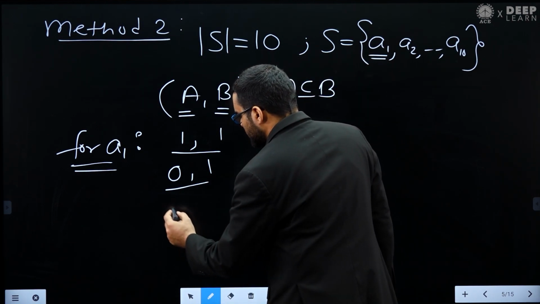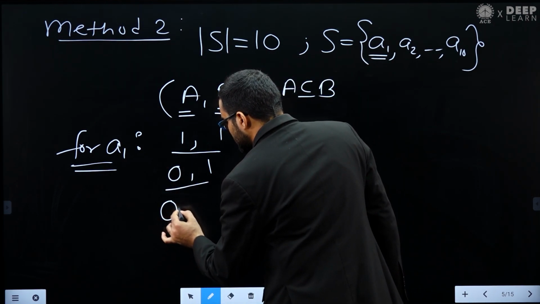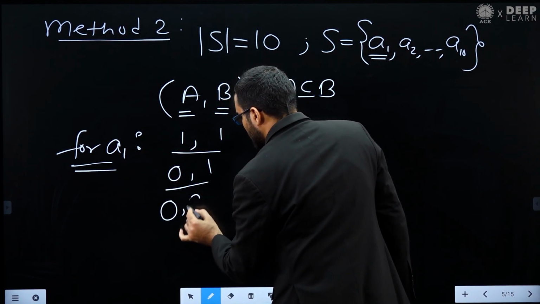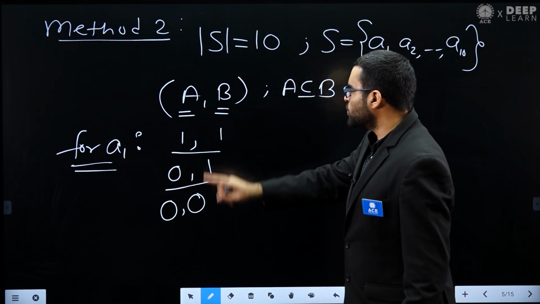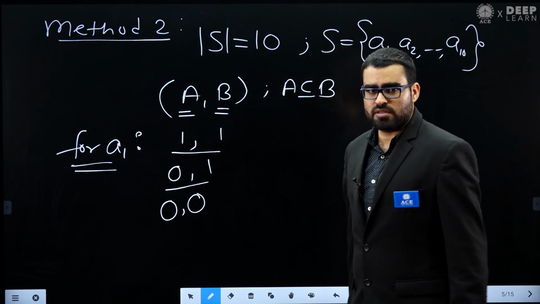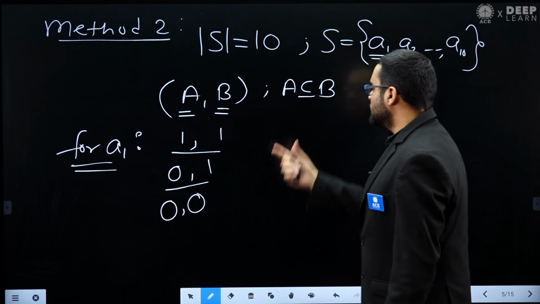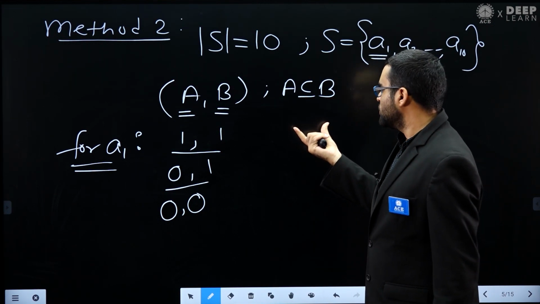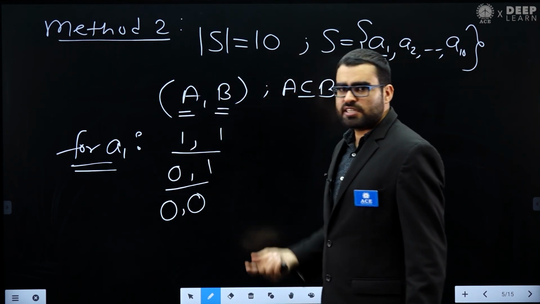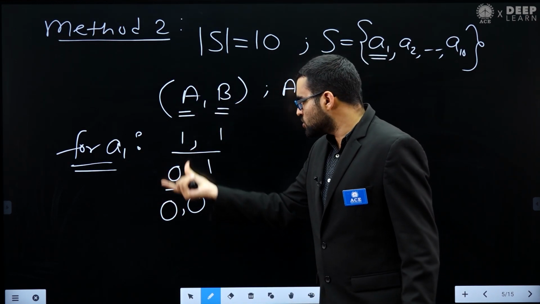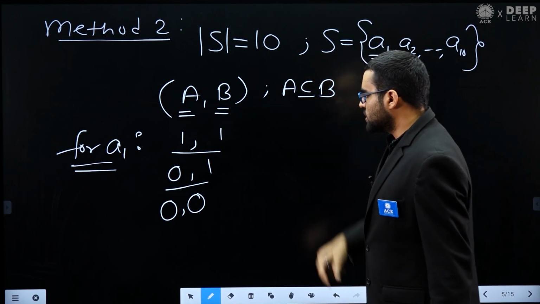Next, what is the possibility? I do not put this element A1 in A or B. Basically, this A1 is not present in A, and it is not present in B. In this situation also, this condition is satisfied, because A is a subset of B.